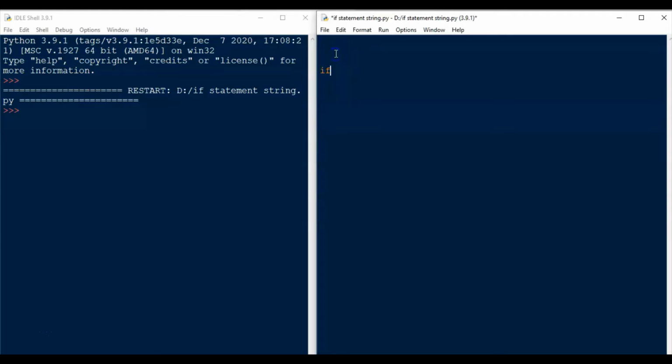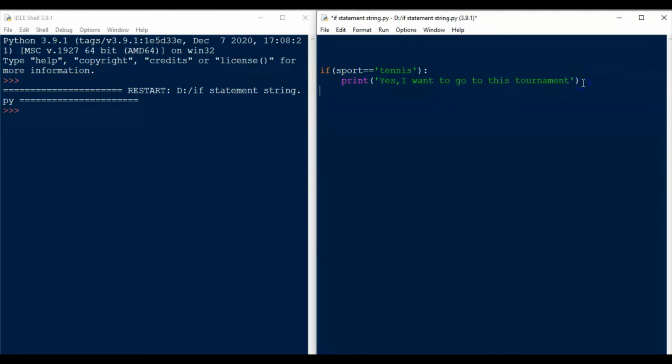So how will we write? We'll write if sports equal to tennis, and tennis we will put within single quotes because it is a string, and then the colon, enter, tab, now print within brackets, within single quotes, yes, I want to go to this tournament.